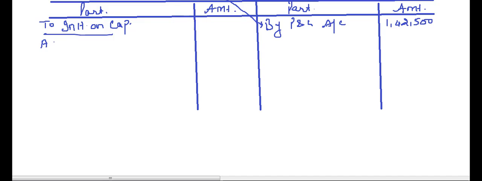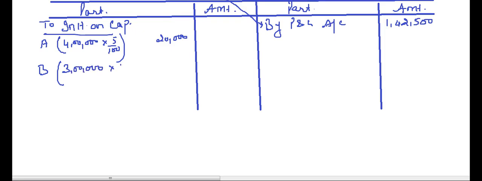On A's capital, it is 4 lakh into 5 divided by 100. This comes to 20,000. And for B, it is 3 lakh into 5 by 100 comes to 15,000. So the total is 35,000.